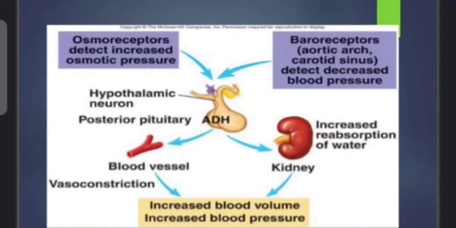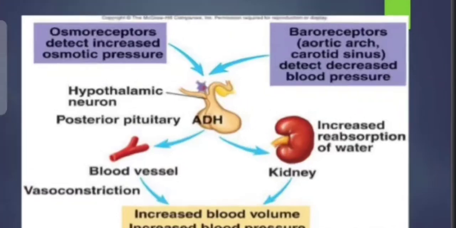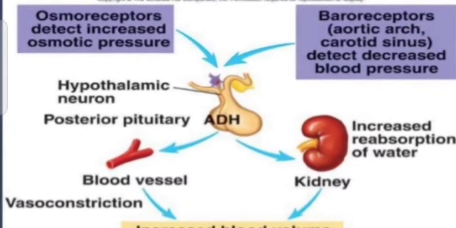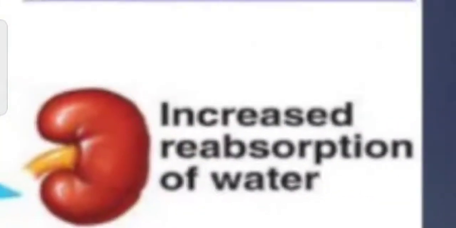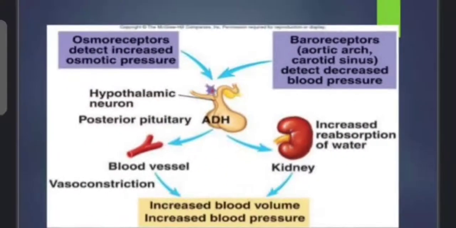Here is the physiological pictorial representation of ADH. When the baroreceptors and osmoreceptors are activated, hypothalamic neurons and the posterior pituitary gland release the hormone ADH. ADH then acts on the kidney and blood vessels via two different mechanisms. The first mechanism is vasoconstriction, and by acting on the kidney, it increases the reabsorption of water. Reabsorption of water is increased, which then leads towards increased blood volume and increased blood pressure.